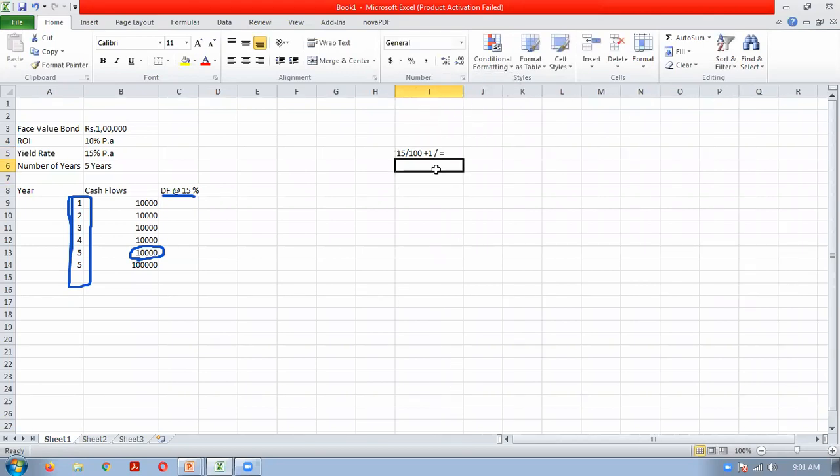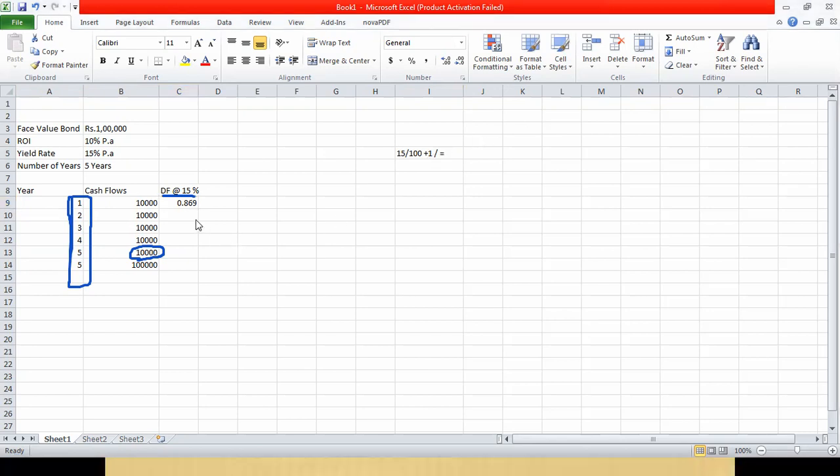After this step you would have got some value, I think 0.869. Write it in the first year column: 0.869. Correct. So everybody has done this step. This gives the discounting factor for the first year. What is the step? 15 divided by 100, plus 1, divided by, equal to.